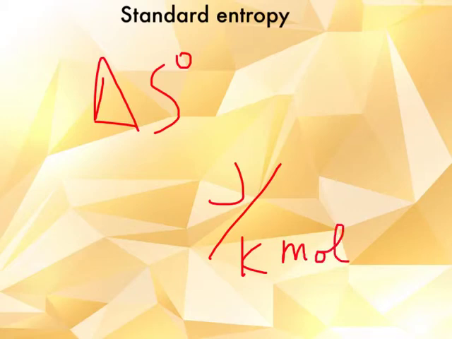Okay, so there's a couple of things here. If we're ever dealing with delta H and delta S, which we will be a little bit later on, note that this is in joules, and so we'll have to make some sort of a conversion in order to work with those two values. The other thing you probably noticed is that we have Kelvin down here. Because entropy is dependent on the temperature, the Kelvin becomes a part of it.